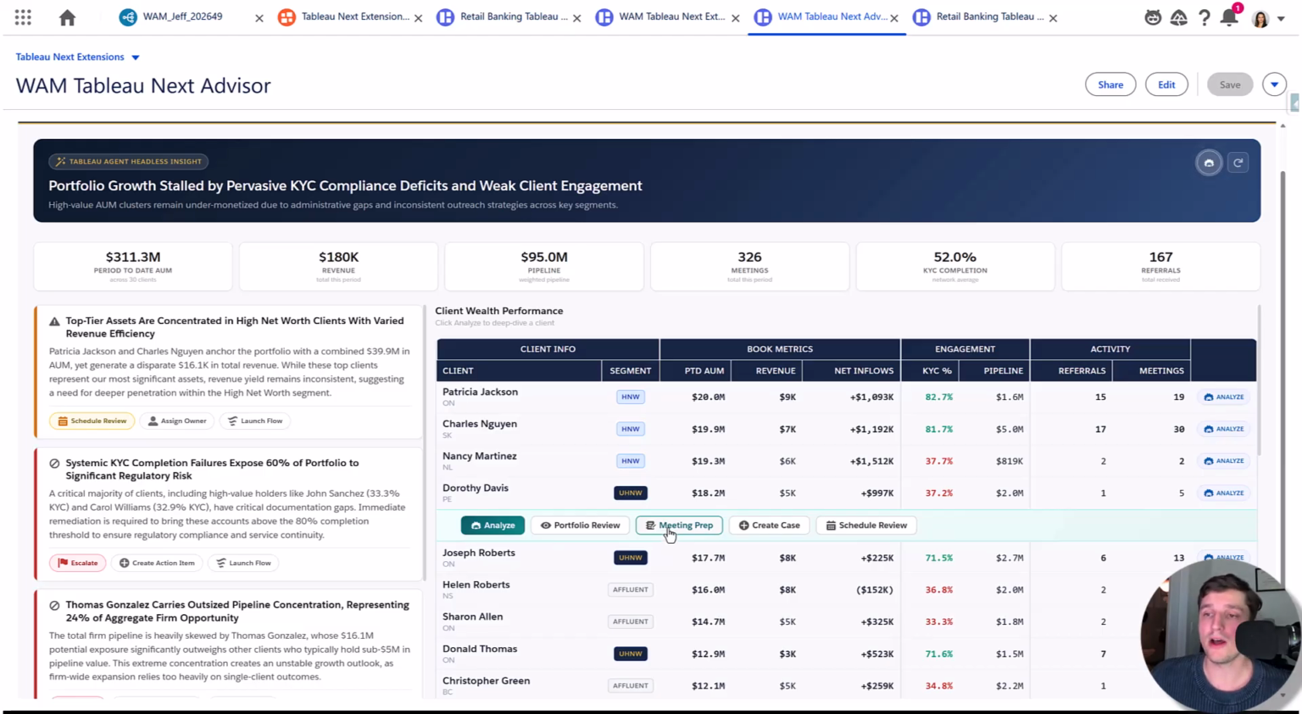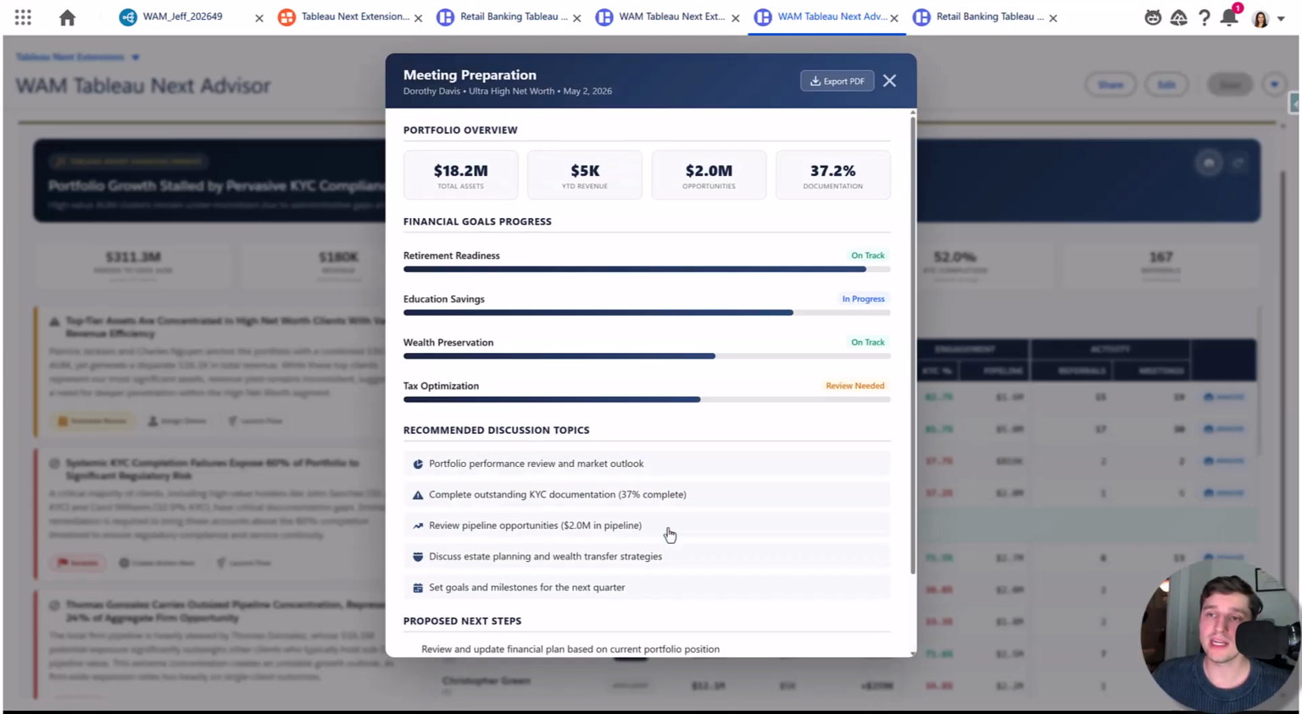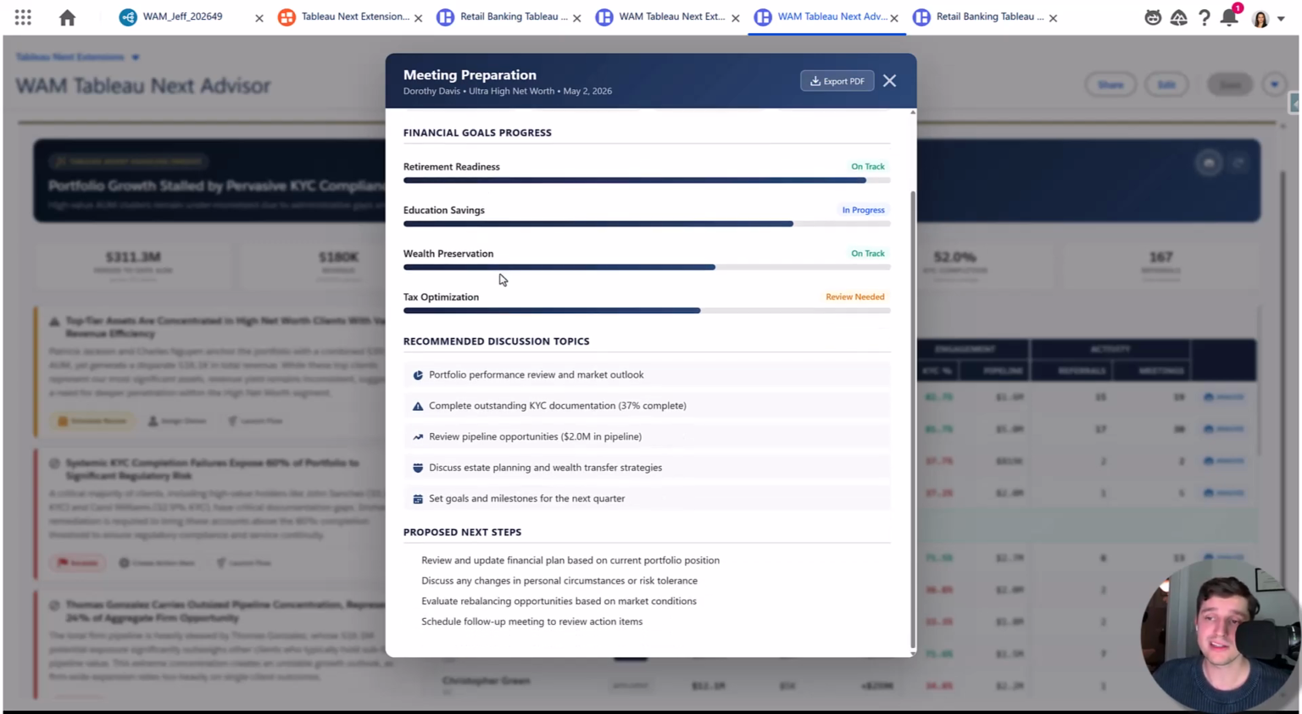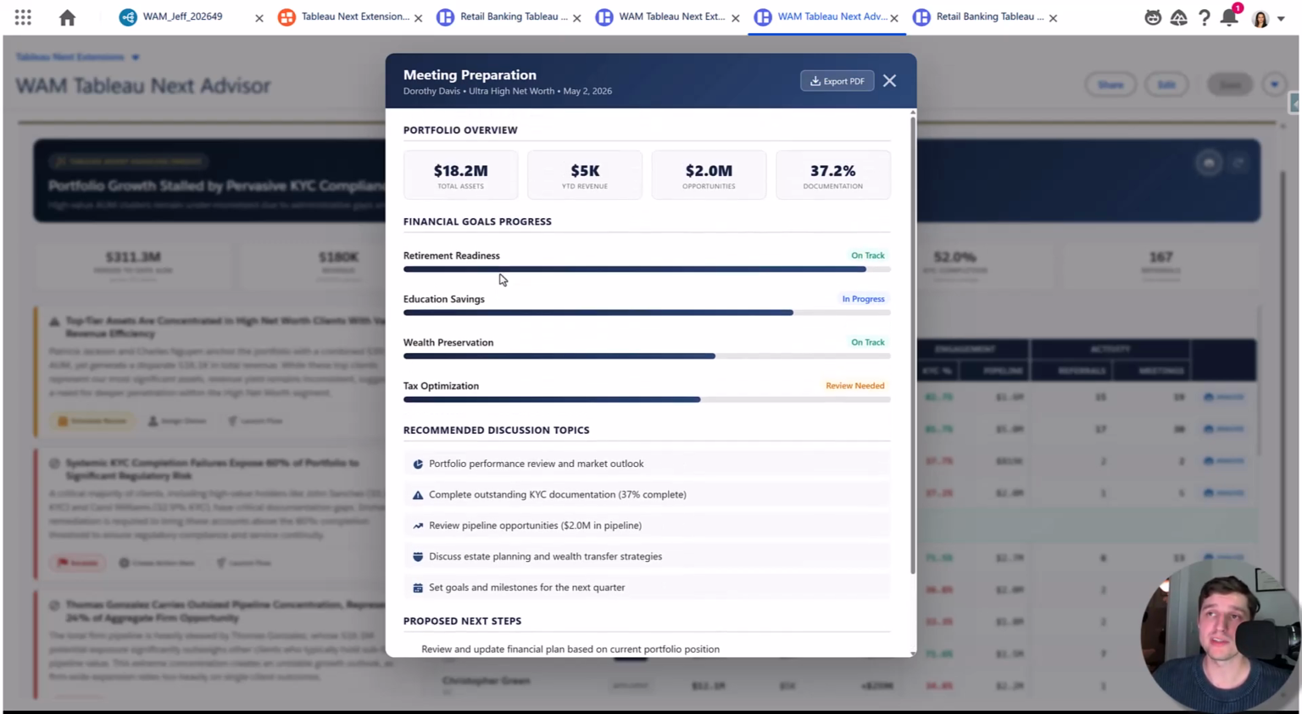I also want to call out meeting prep. This is something that we see a ton, right? Meeting prep can be driven by a lot of data points. These data points are specifically usually coming from Salesforce for a lot of my clients. Well, we can import that Salesforce information live and actually draw out those financial goals, draw out the recommended discussion topics, and propose next steps.